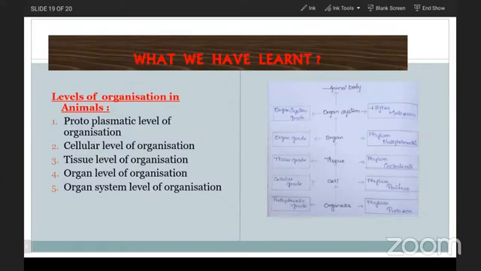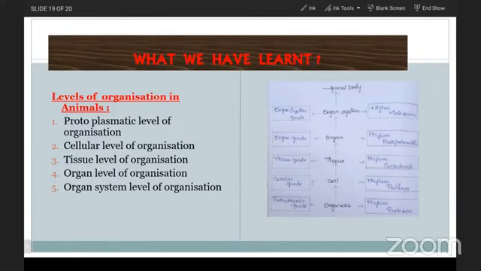Open type of circulation means the fluid, especially the blood which is coming out from the heart, will enter into the body cavities without being in the form of blood vessels, just like the arteries or veins or capillaries. Such type of circulatory system is known as the open type of circulatory system. Open type of circulatory system will be observed in arthropods and molluscans.